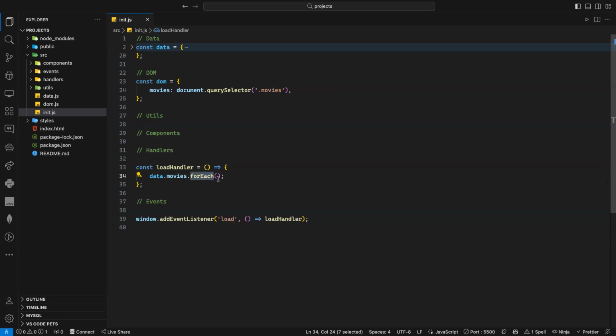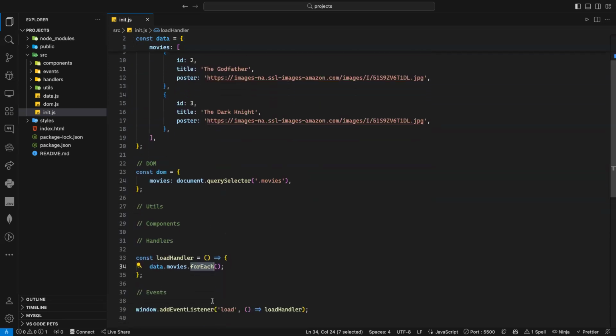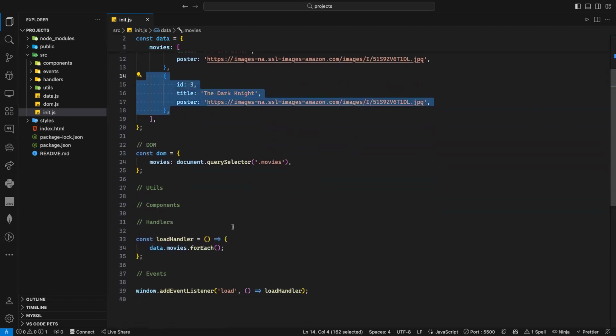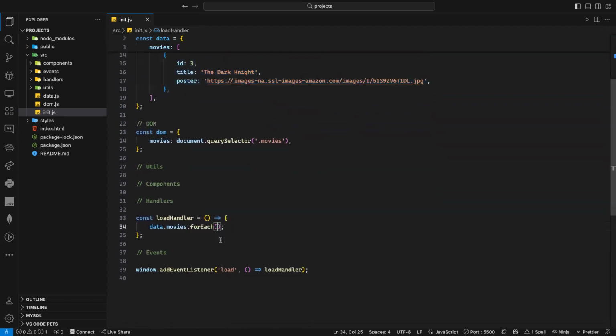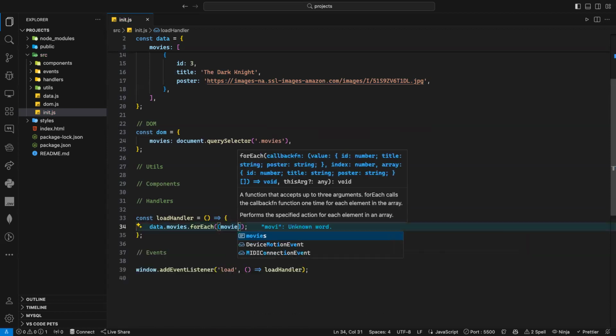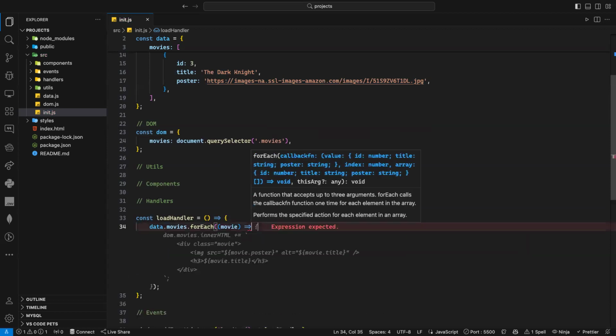Okay? So now when I loop through the movies, each time I'm looping I will have an object. That's my object 1, that's my object 2, that's my object 3, and so on. Because I am looping through movies, it's a good idea to name it what? What's the name for a single one? Movie. Okay, indeed. So here I will have movie. And remember, this movie is an object.